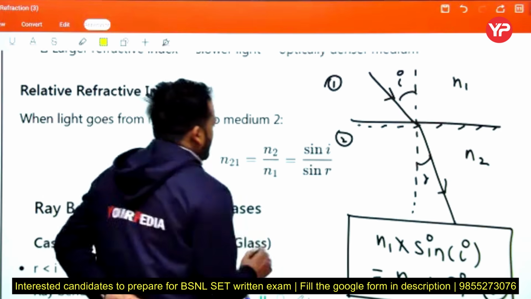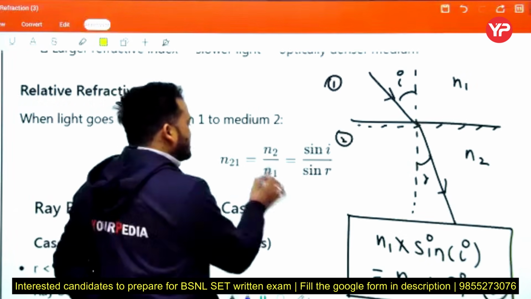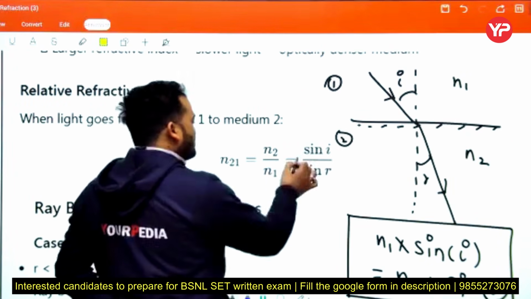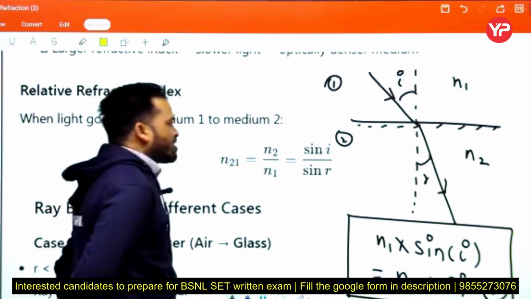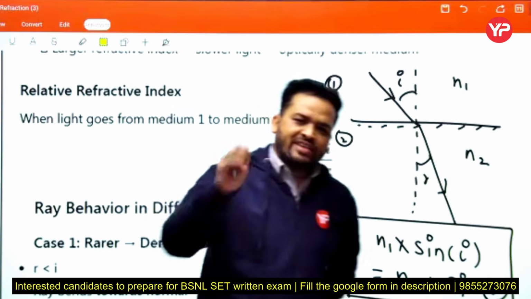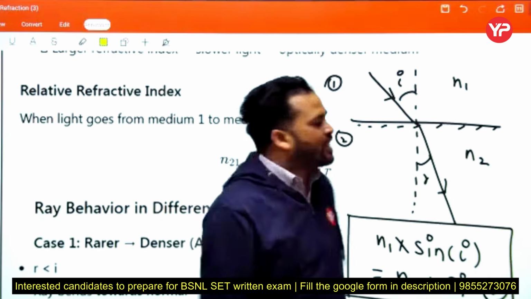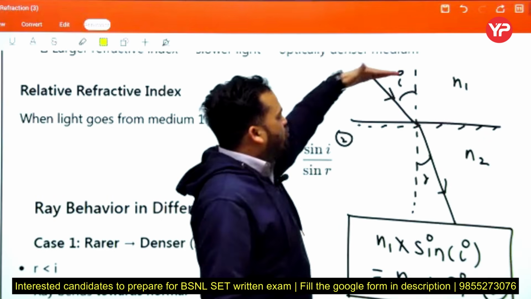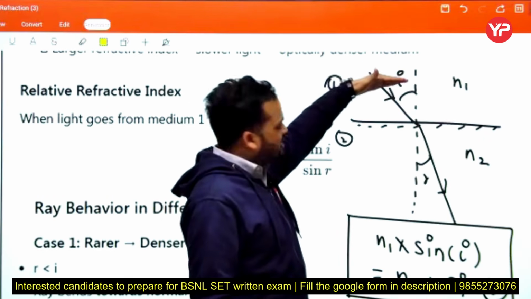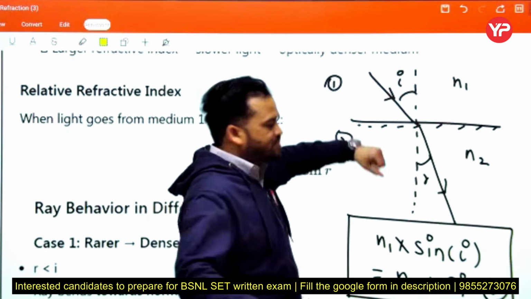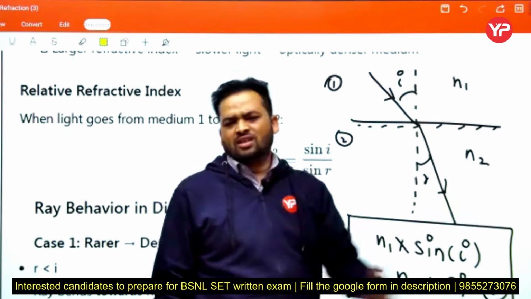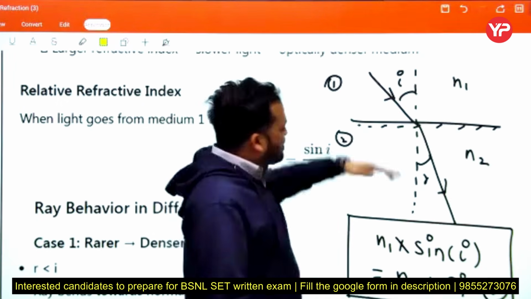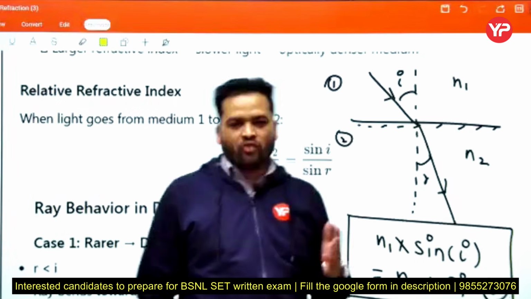See, n1 is the refractive index of medium 1, and n2 is the refractive index of medium 2. But see, if we assume this is water and this is diamond, water has a refractive index of approximately 1.33 and diamond has a refractive index of 2.42.